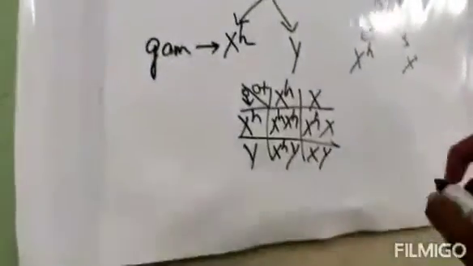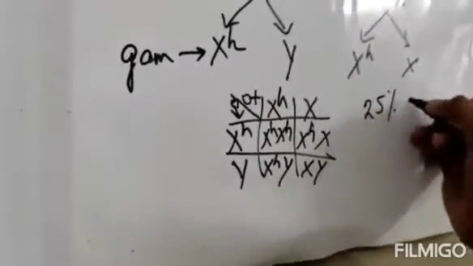Got it? Now we will multiply. XHXH over here, XHX multiplied with this, XHY and XY. Now after this we will calculate the probability.